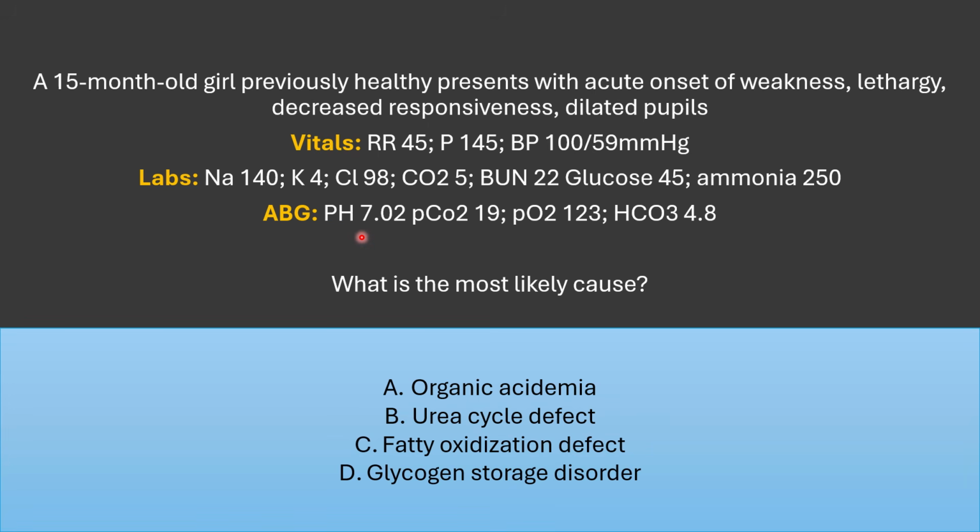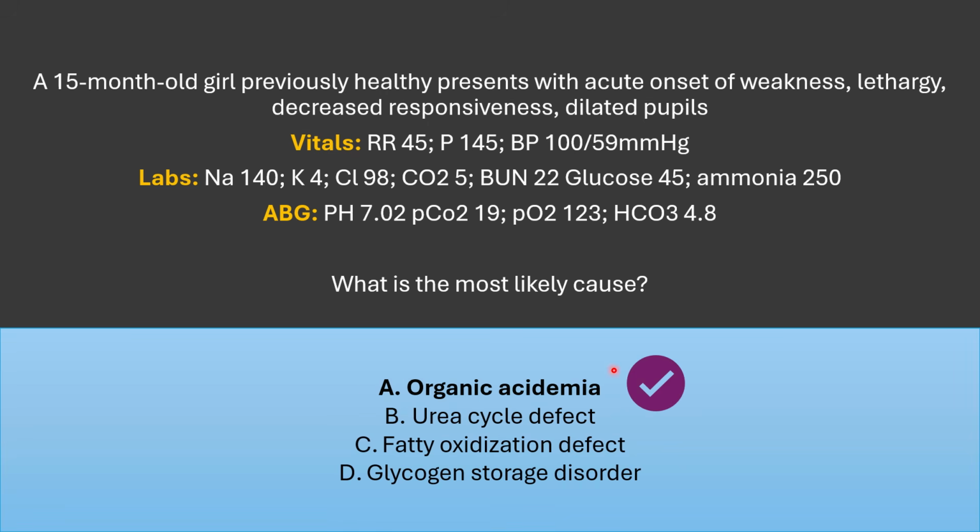ABG, the pH is 7.02, is low. The pulmonary CO2 is 19, the oxygen is 123, and bicarb is 4.8. What is the most likely cause? Organic acidemia, urea cycle defect, fatty acid oxidation, glycogen storage disease.